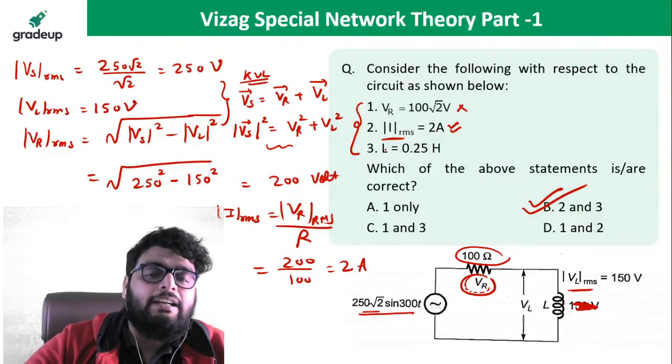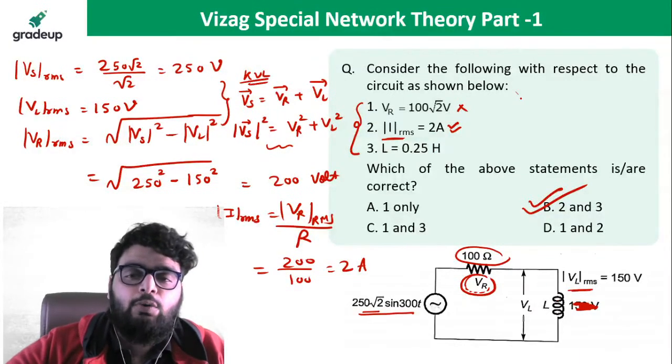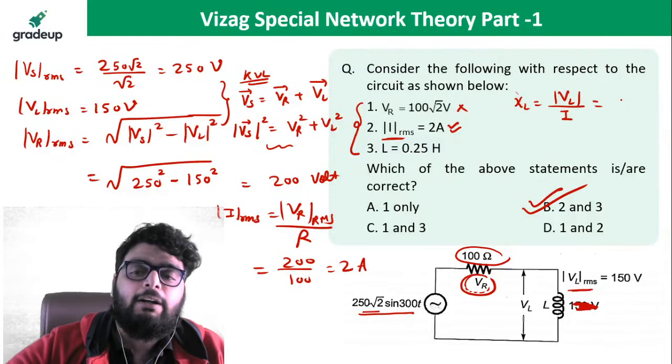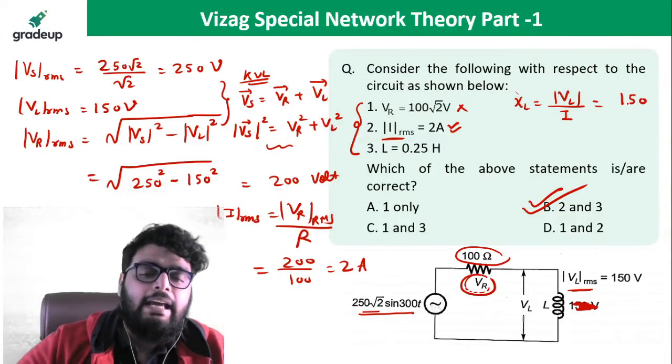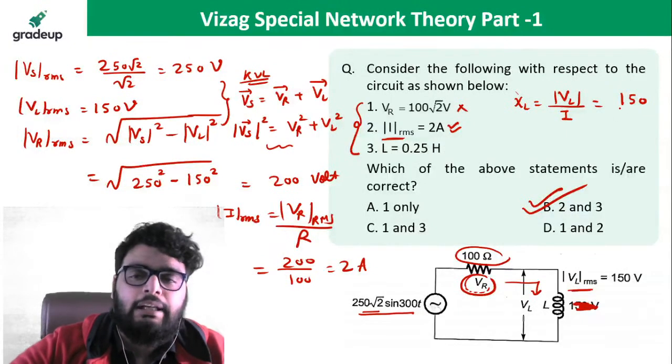Now I need to find the inductance also. The magnitude of reactance will be inductor voltage divided by the current. The inductor voltage is 150, and both are connected in series, so the same current passes through the inductor.